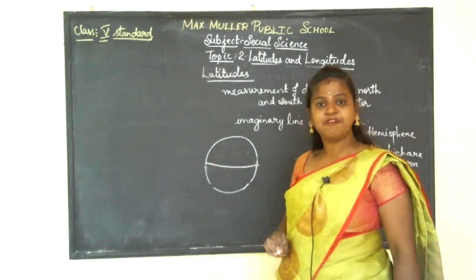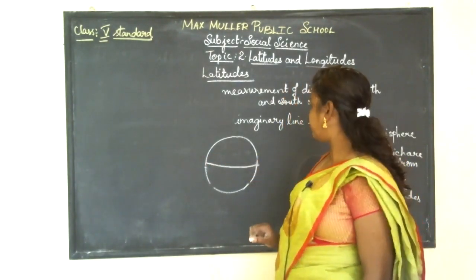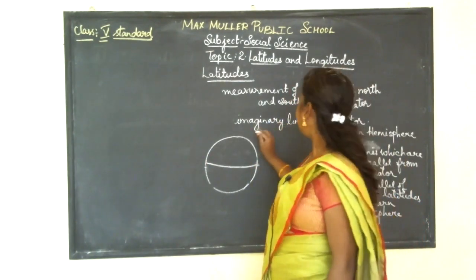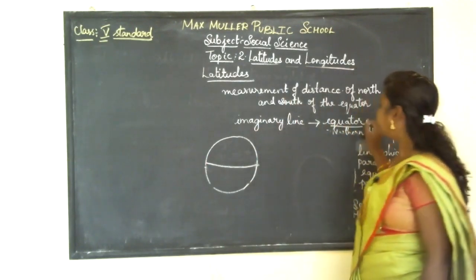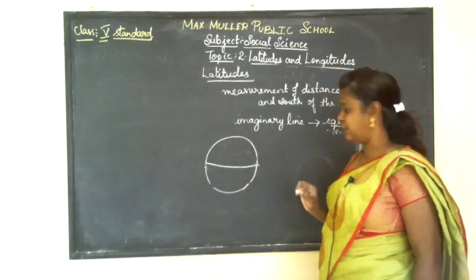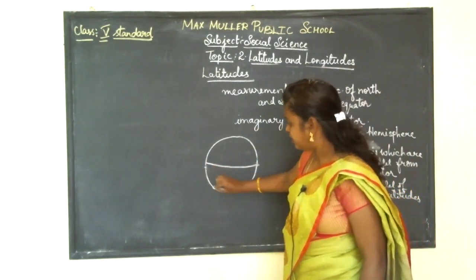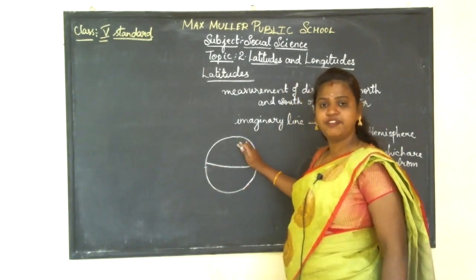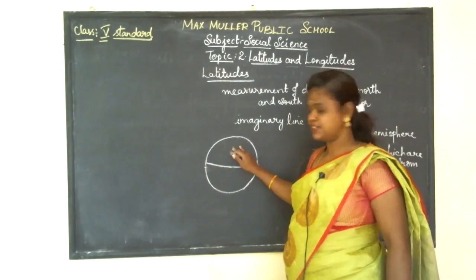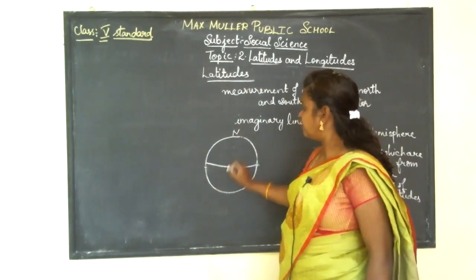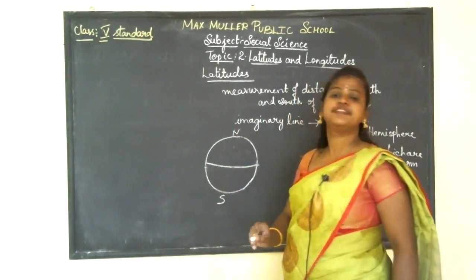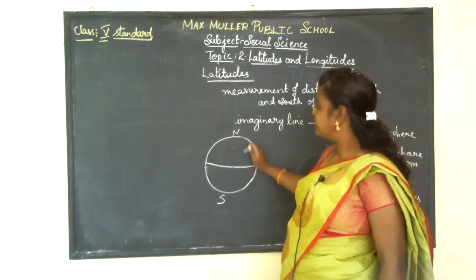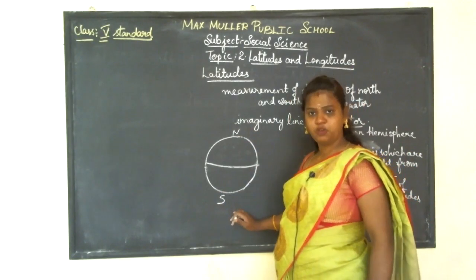In the same way, an imaginary line called the equator divides the earth into two parts, north and south. So now the earth is divided into two, the north pole and the south pole.